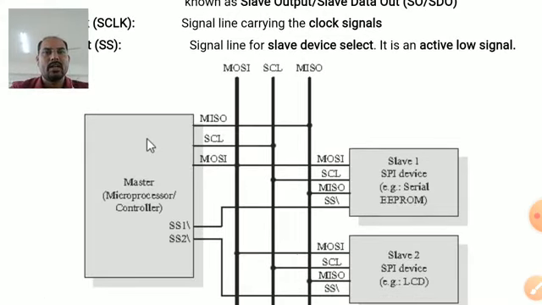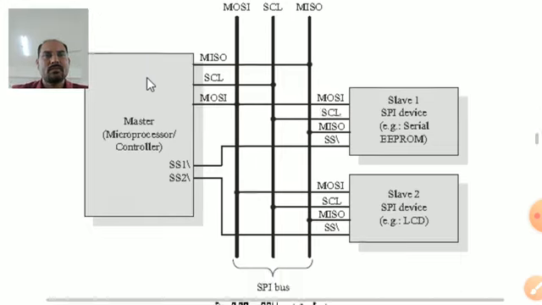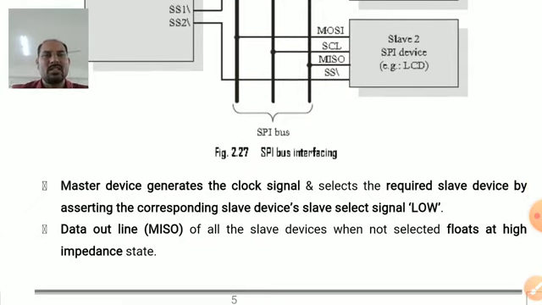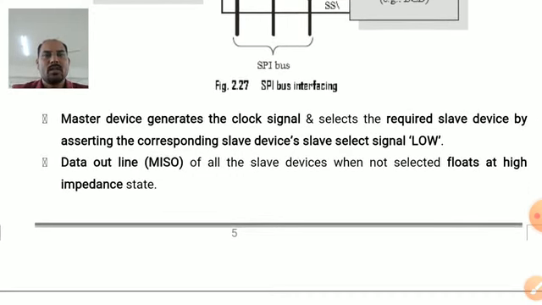Look at the figure. We have master device, we have slave devices. The connection between the master device and slave devices is done with the help of 4 lines. You can see MISO master in slave out, SCL serial clock, MOSI master out slave in, SS that is slave select. Master device generates the clock signal and selects the required slave by asserting the slave device's slave select signal low. The slave devices, when not selected, their pins are in high impedance state.